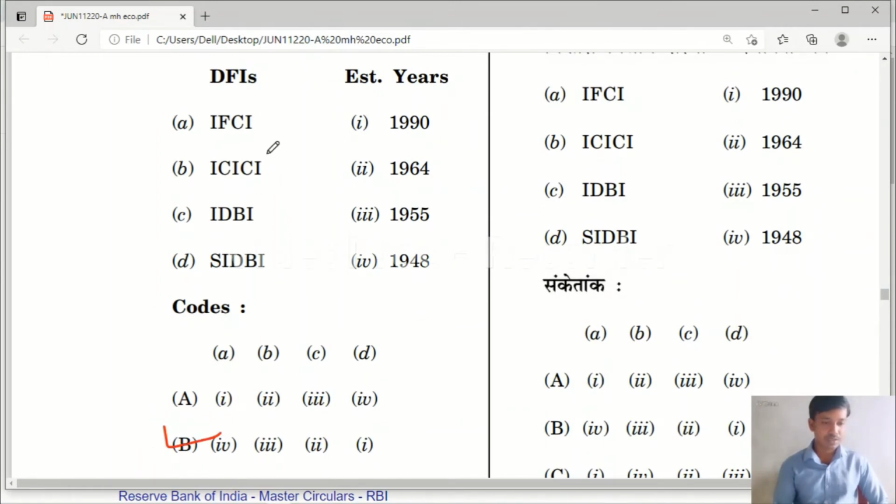Yes, IFCI was established in the year 1948. Please remember, ICICI, we know, was established in 1955, IDBI in 1964, and SIDBI in 1990. So the right answer is option B here.